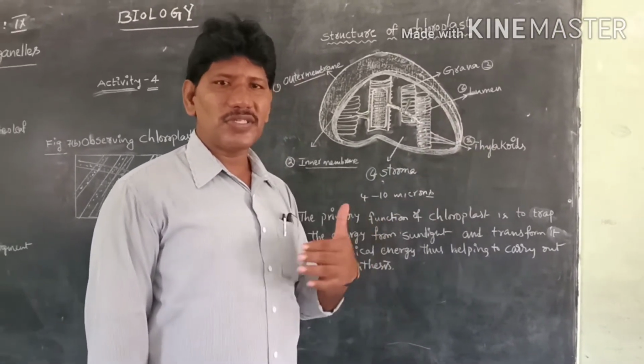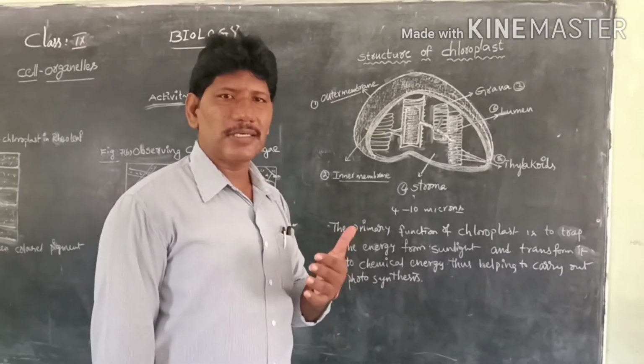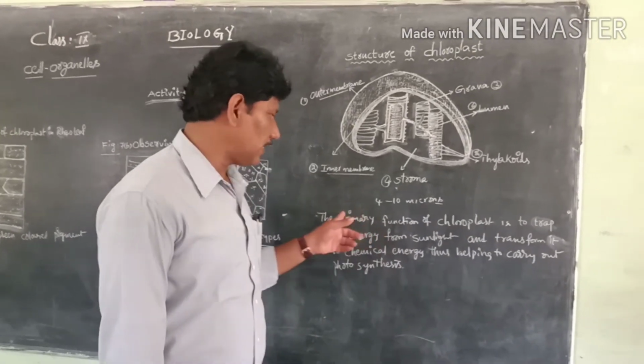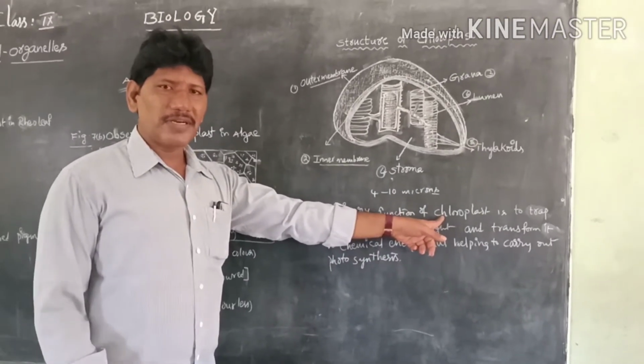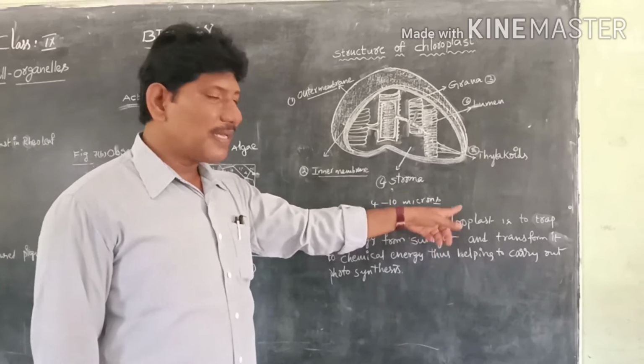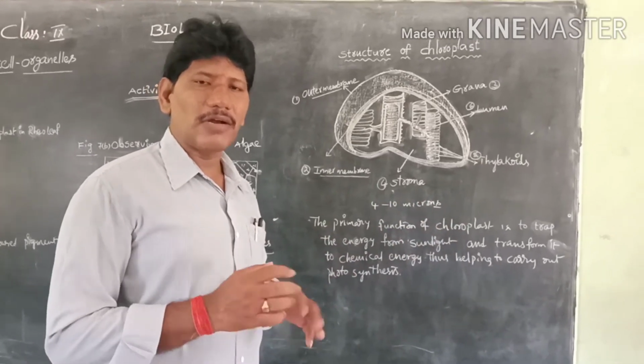Actually, what is the importance of chloroplast or plastids in plants? See here. The primary function of the chloroplast is trapping solar energy and converting it into chemical energy.